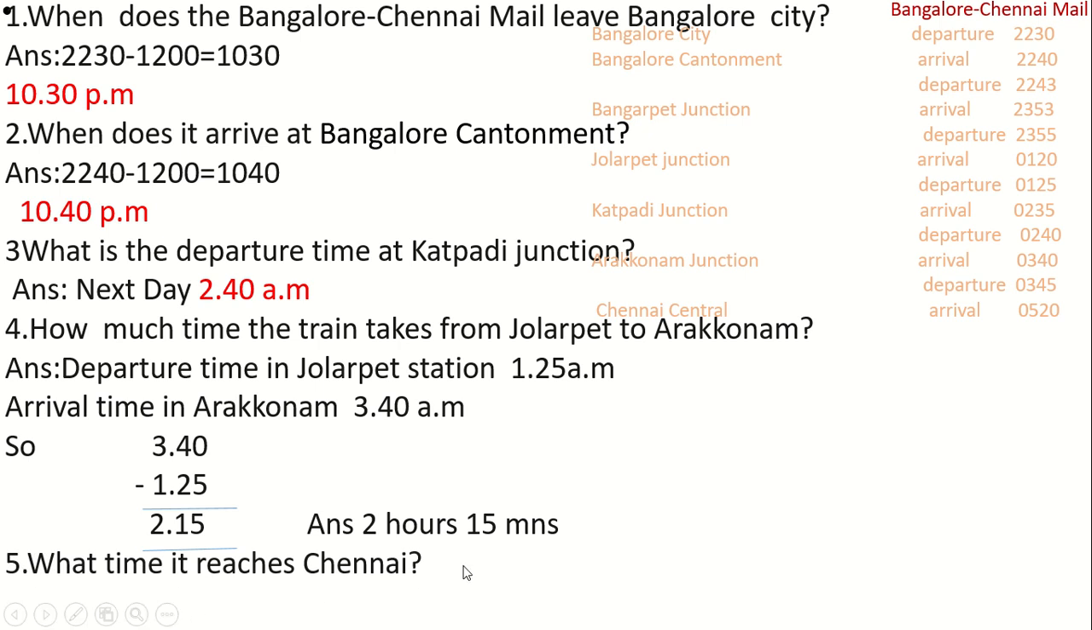At what time does it reach Chennai? What is the arrival time here? It is 0520 hours. That means we will write the time as it is in 12 o'clock time. So, the next day at 5:20 AM the Bangalore Chennai Mail will reach Chennai.